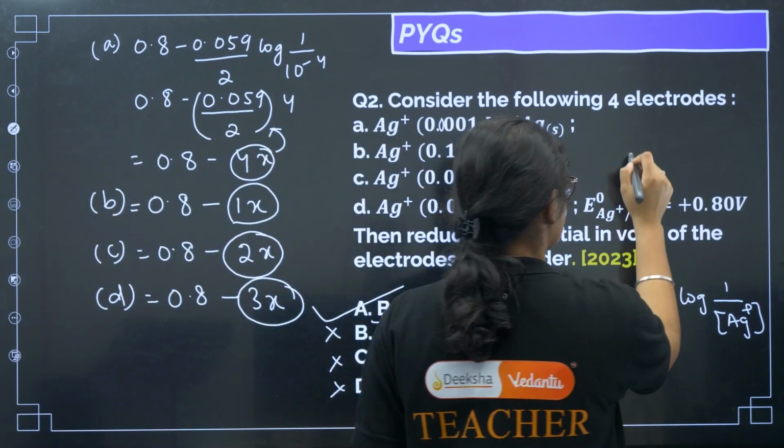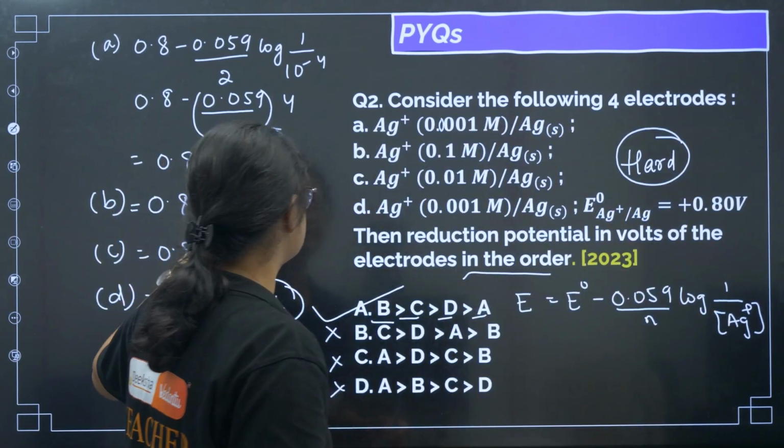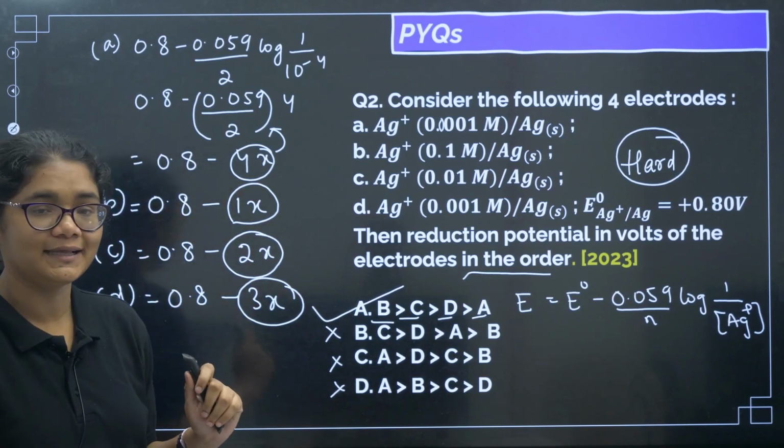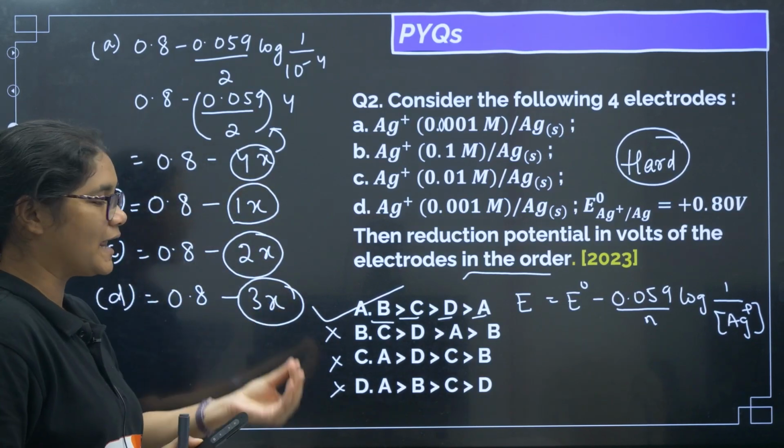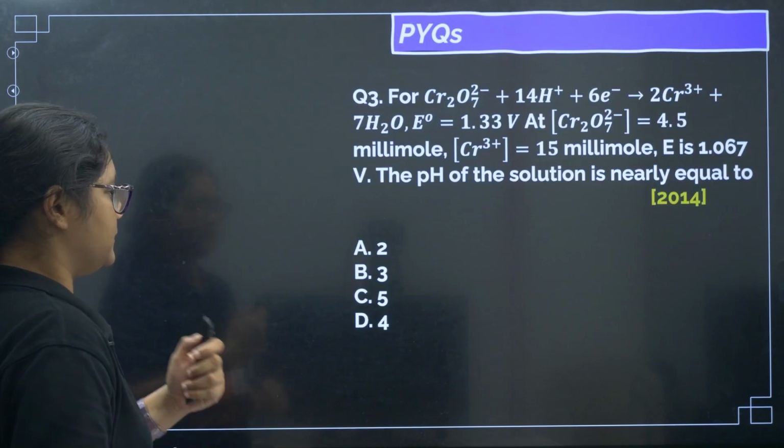For this question I will mark it as hard, because you need to know these calculations, how to do them very easily. Otherwise you will put the values, you will calculate, and it will take a long period of time. Okay. Now coming to question number 3.